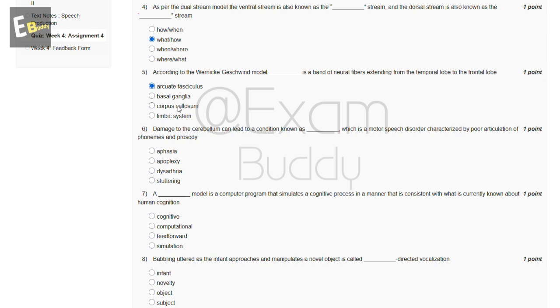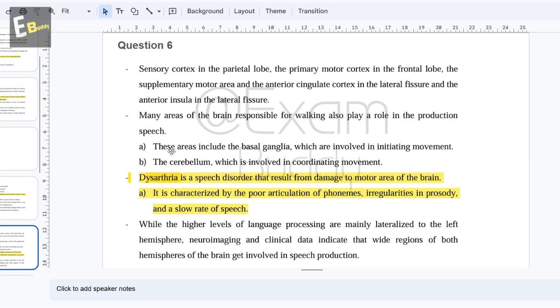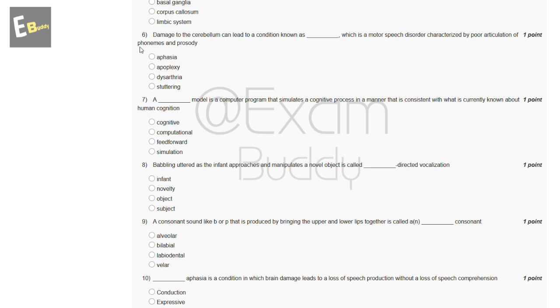Now the sixth question is: damage to the cerebellum can lead to a condition known as dash, which is a motor speech disorder characterized by poor articulation of phonemes and prosody. Let's check the answer. Dysarthria is a speech disorder that results from damage to motor areas of the brain. So the answer of our sixth question is C, dysarthria.